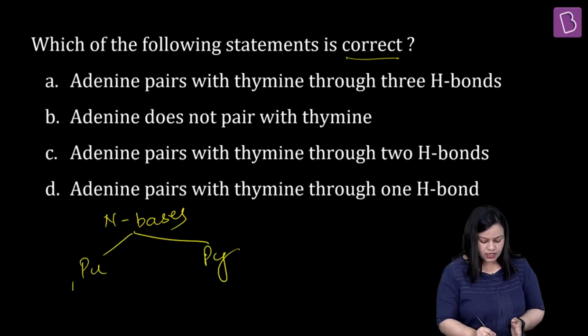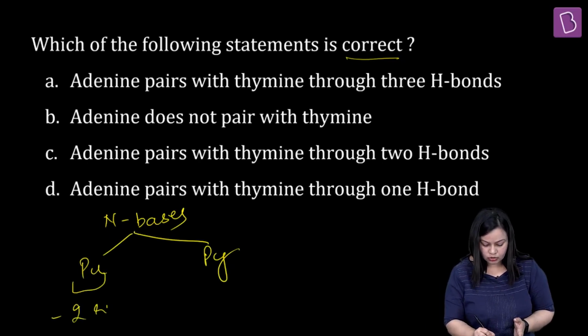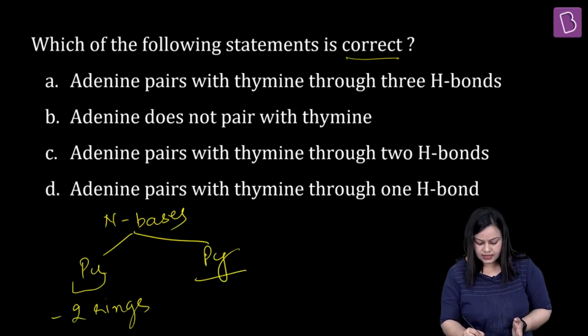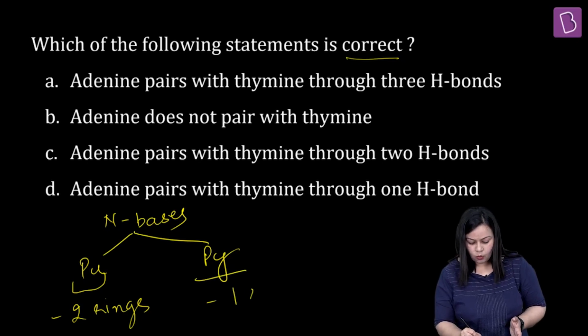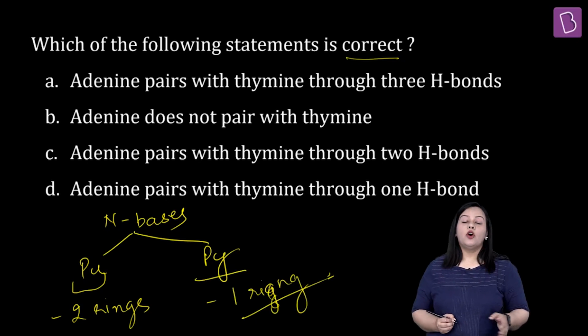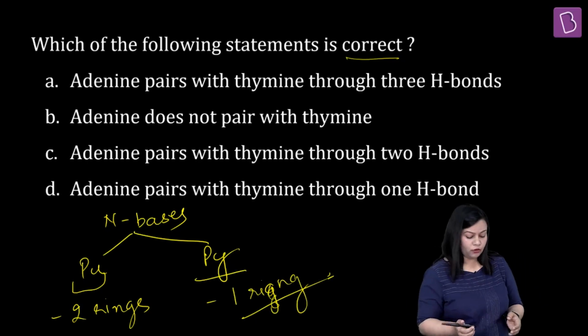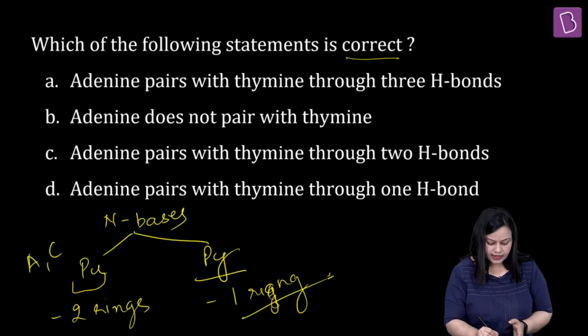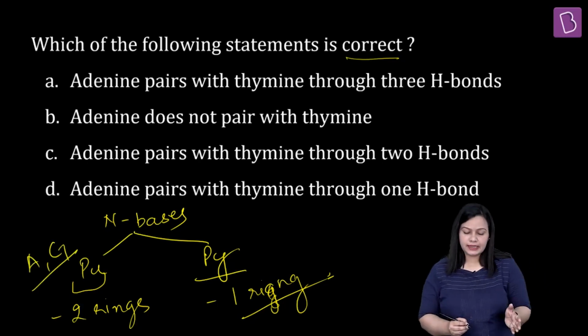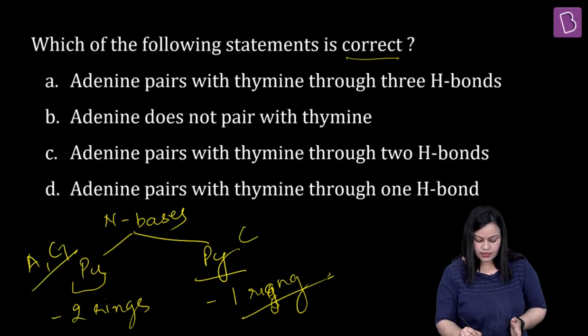Purines जो होते हैं ये structures होते हैं जिनमें 2 rings होते हैं, right? And pyrimidines are the structures which basically has 1 ring as a part of the structure, right? So 1 ring is there. All right. So now here when you talk about, especially in case of DNA, when you think of purines जो होते हैं वो होते हैं adenine and guanine, whereas pyrimidine are going to be cytosine and thymine.